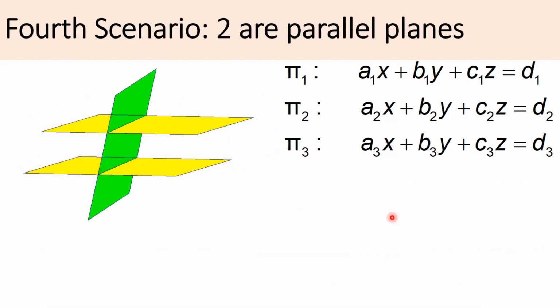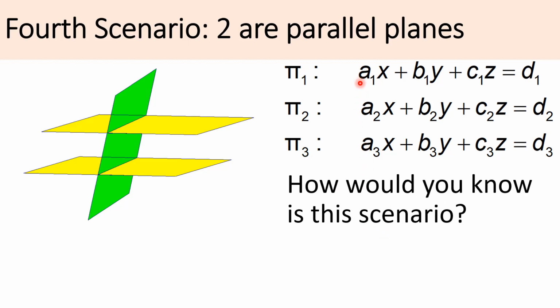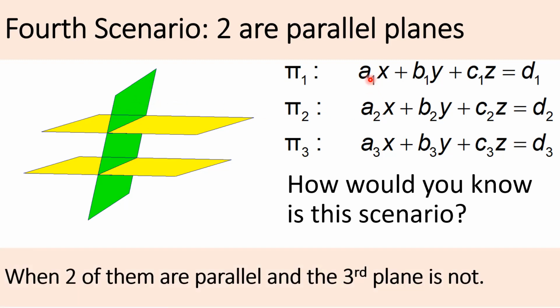And the fourth scenario, how would you know that it is the fourth scenario? Simply check if there are two planes which are parallel and the third plane is not. Just check whether, say, the normal vector of the first plane you compare with the second normal vector, or you compare with the third normal vector. If you do notice that two of them are parallel and the third one is not, then you know that it is scenario number 4.